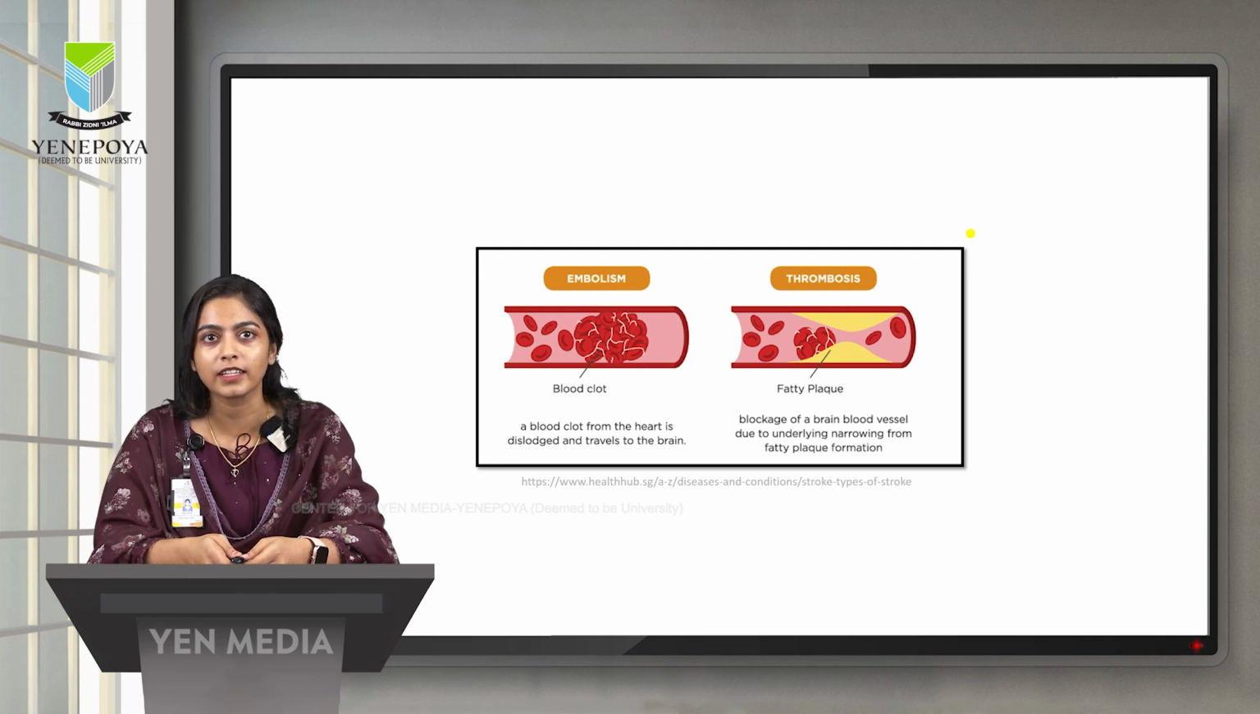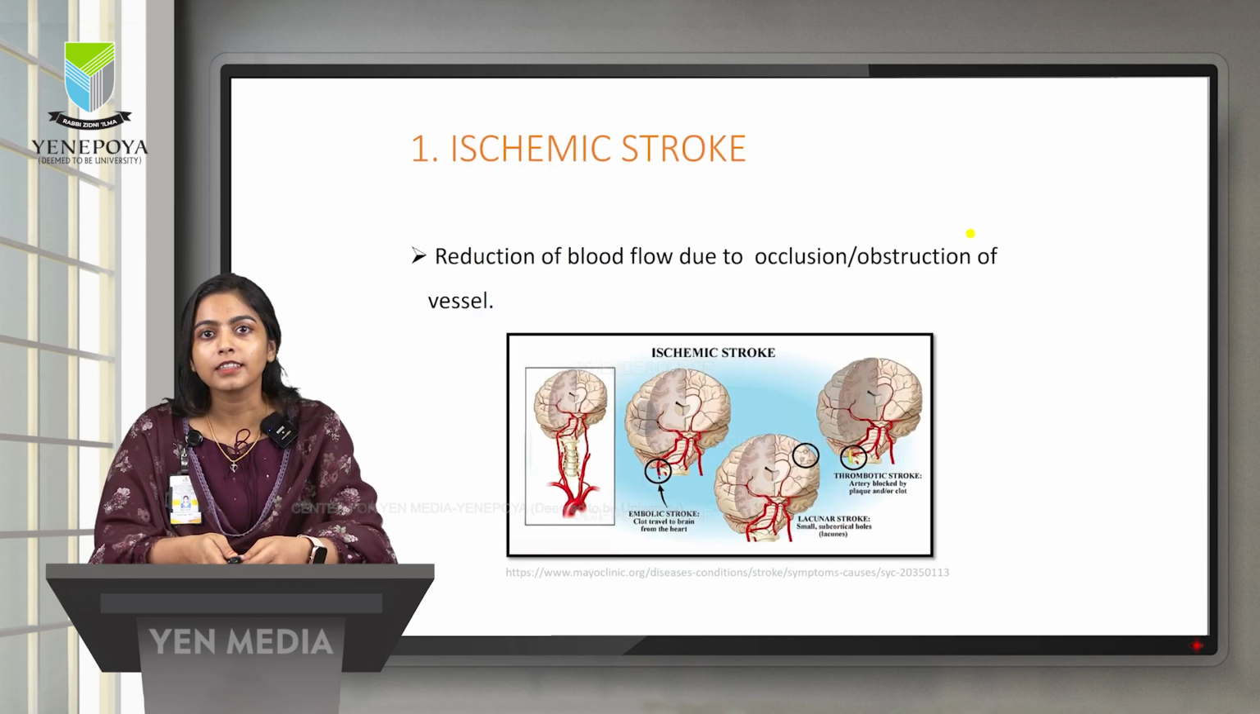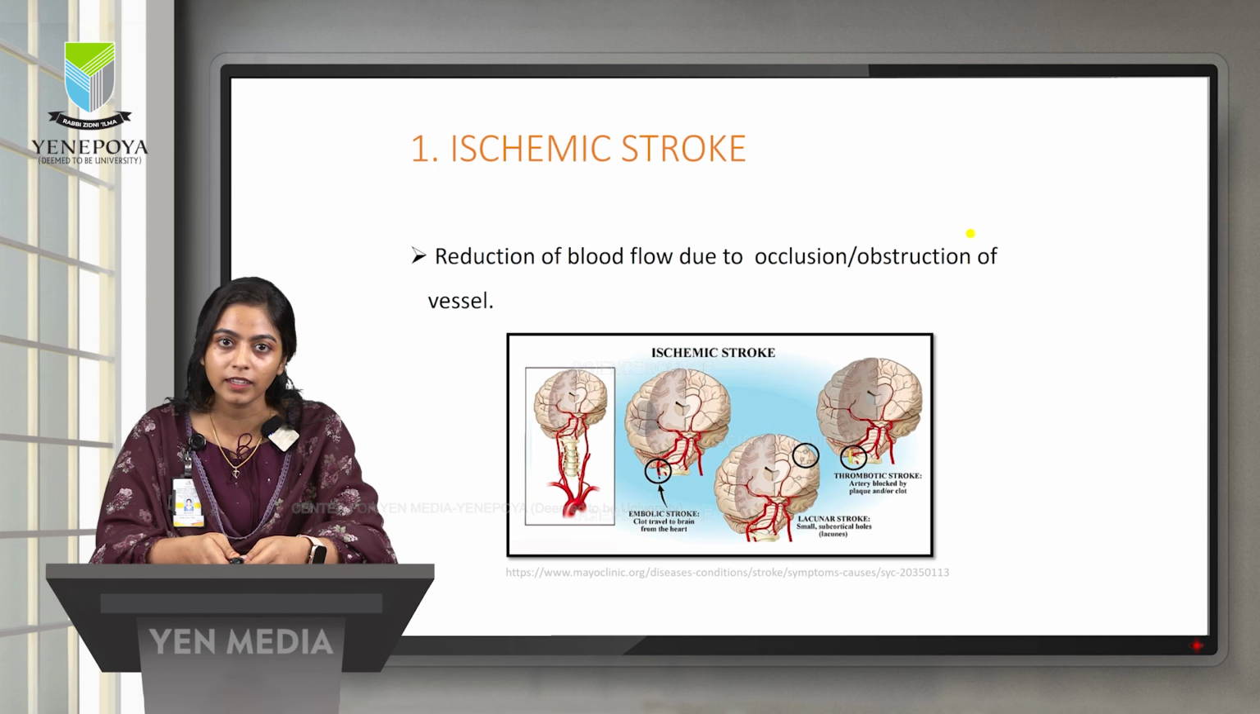Embolism is, as you can see in the picture, a blood clot in the blood vessel which is not staying at one place; it gets dislodged from the heart to the brain, which means it moves from one area to another. Thrombosis is a blood clot in the blood vessel which is formed by the atherosclerotic plaque. And the third one is the lacunar stroke, which involves very small arteries present deep within the brain, caused by the reduction in the blood flow.